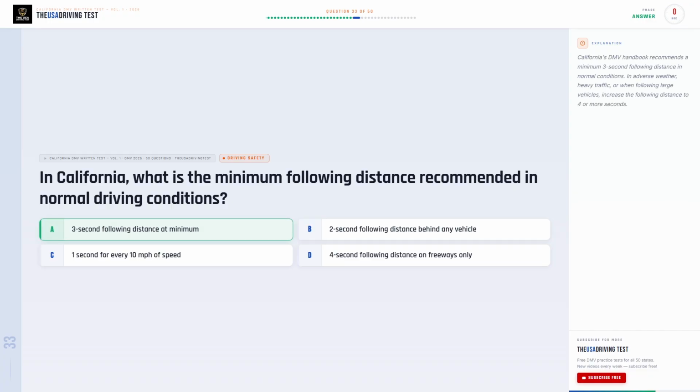The correct answer is A. 3-second following distance at minimum. California's DMV handbook recommends a minimum 3-second following distance in normal conditions. In adverse weather, heavy traffic, or when following large vehicles, increase the following distance to 4 or more seconds.